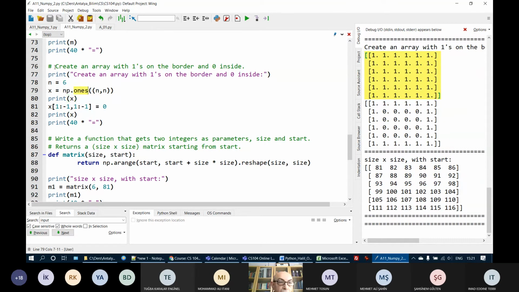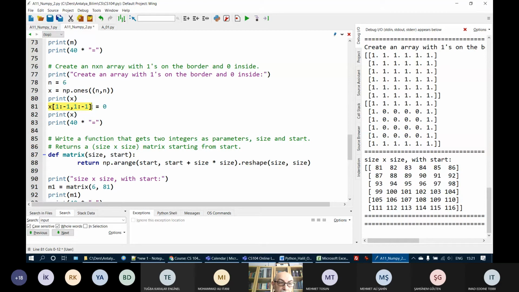But what I want is to create an array with ones on the border and 0 inside. So here I first create a two-dimensional array which only contains ones everywhere. And then I want to change the inner part with zeros. What I do here, I use slicing.